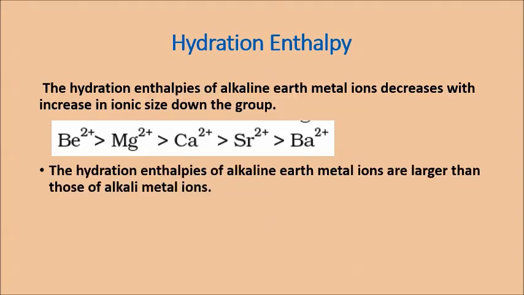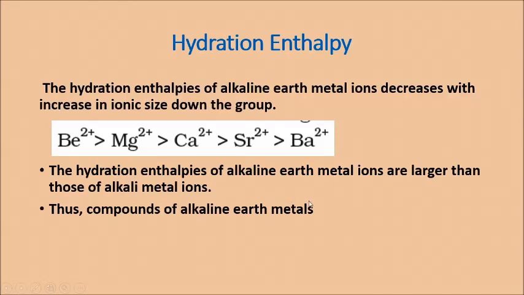And the hydration enthalpy of alkaline earth metal ions is larger than that of alkali metal ions. When you compare the two groups, alkaline earth metal ions are higher than the alkali metal ions.